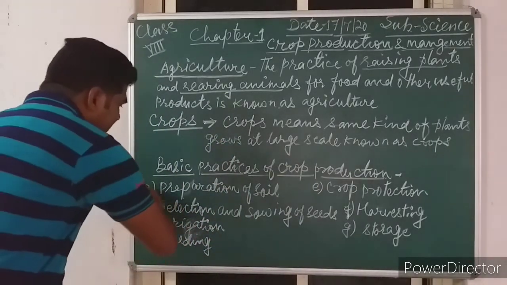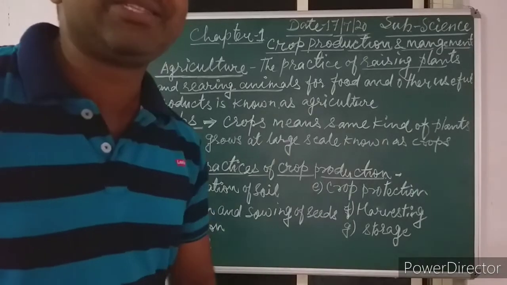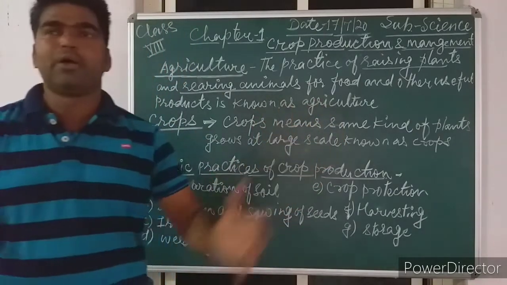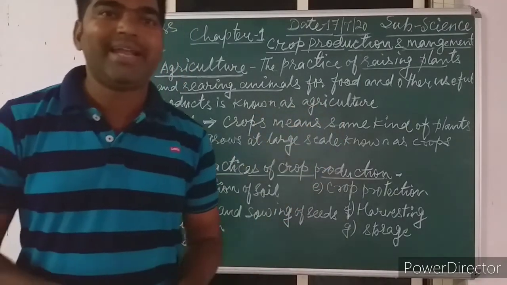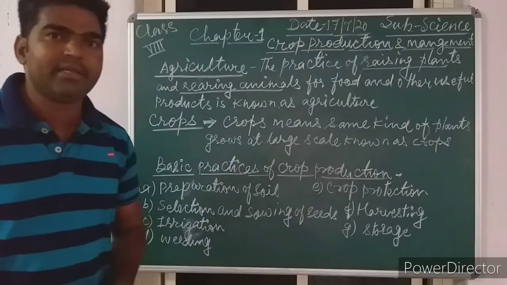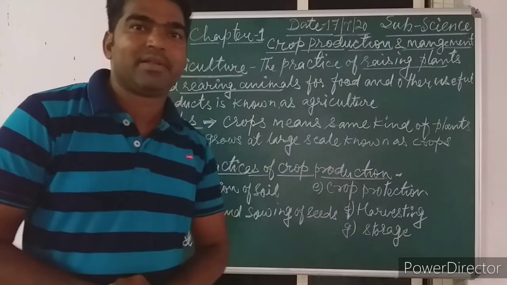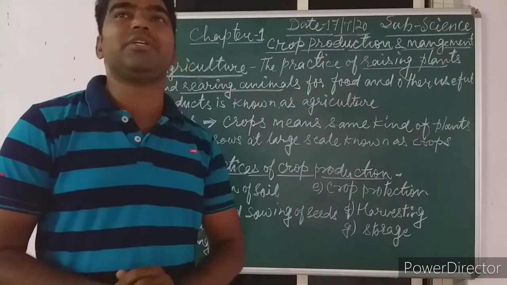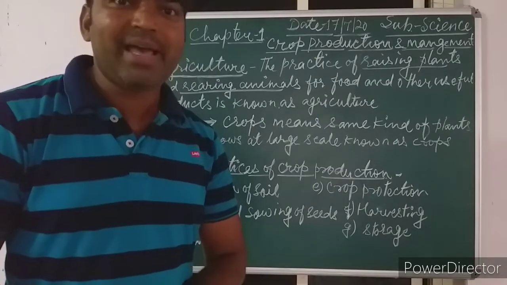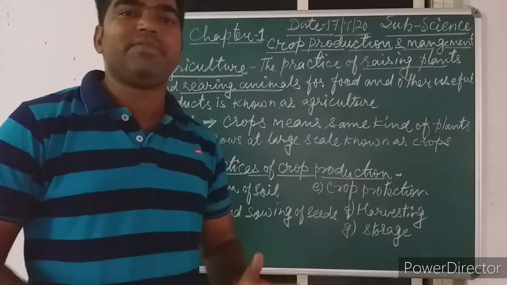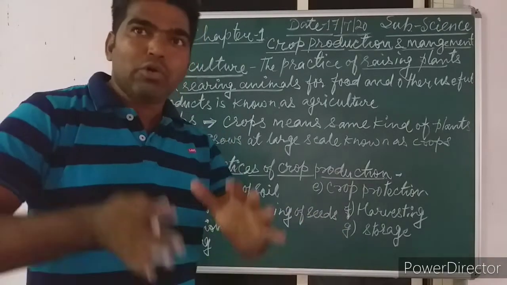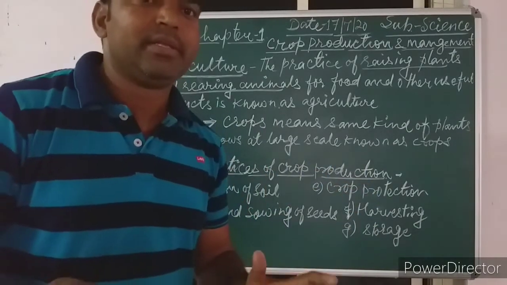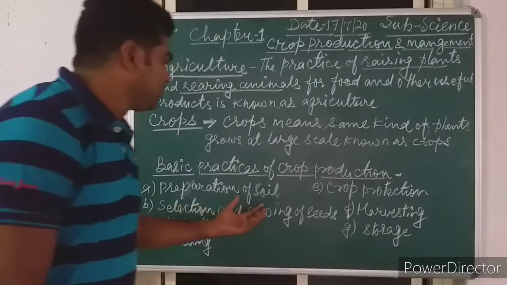So first one is what? The preparation of soil. Means soil should be prepared very well. As you know, if you go to your field and directly sprinkle some seeds there, what happens? Do you guess what happened? Yes, those seeds cannot germinate. Why? Because we have not prepared the soil very well. So before sowing, the soil should be prepared very well.